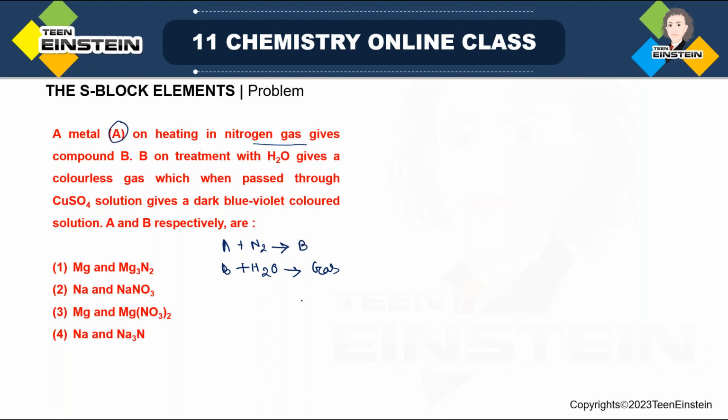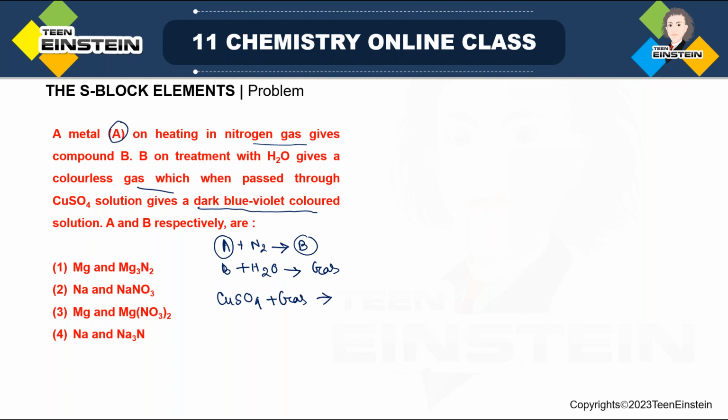This gas is colorless, and when it is passed through copper sulfate solution and heated, we get a dark blue violet color solution. So we have to find A and B.